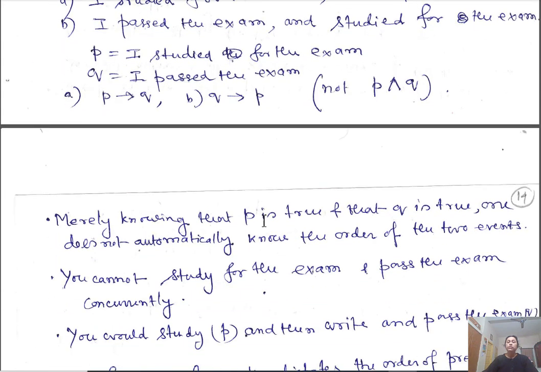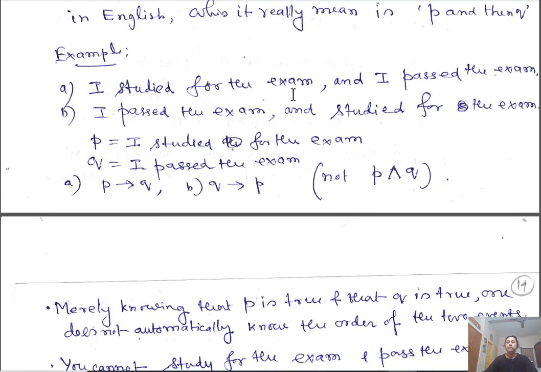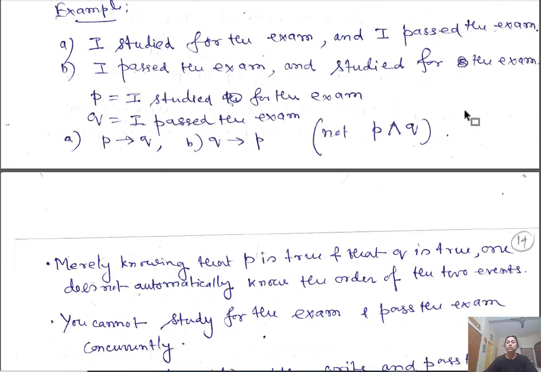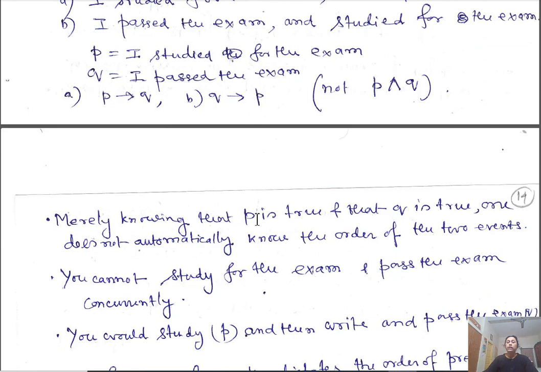Merely knowing that P is true and that Q is true, one does not automatically know the order of the two events. I studied for the exam, then I passed, or I passed the exam, then I studied for the exam.